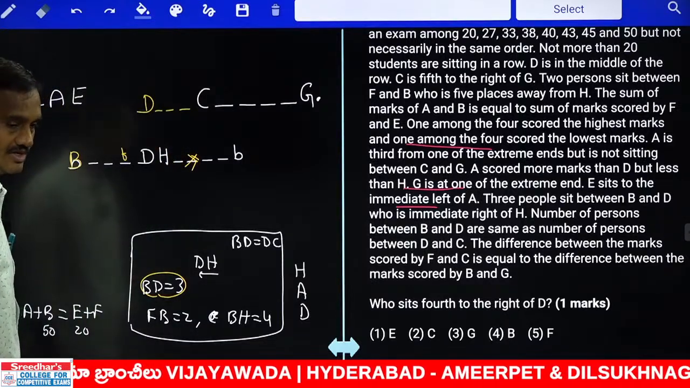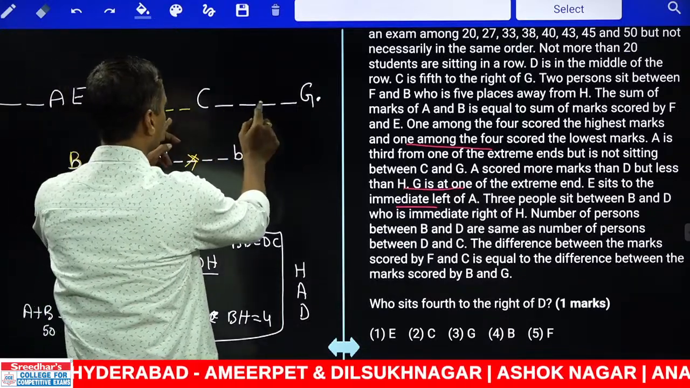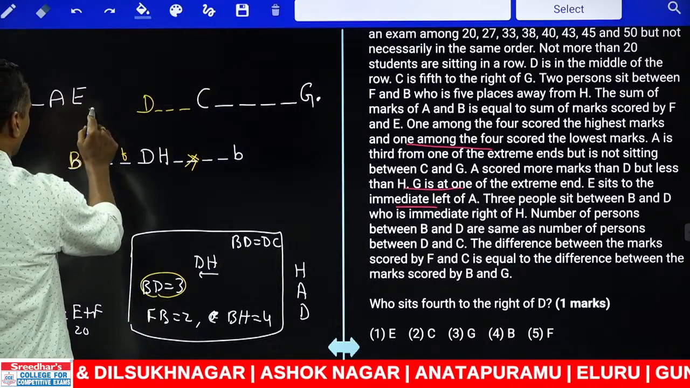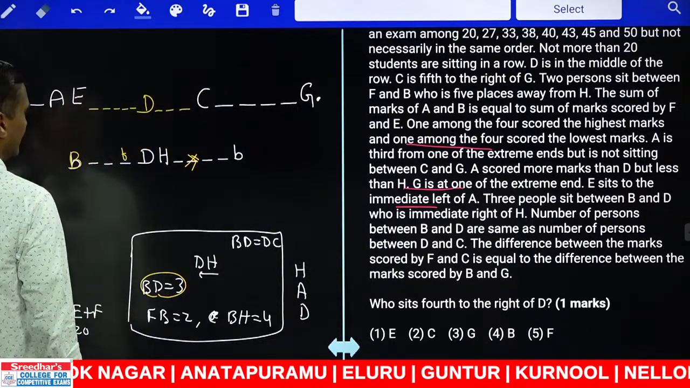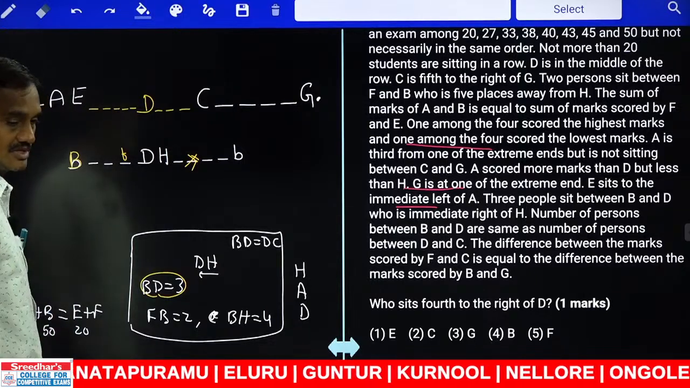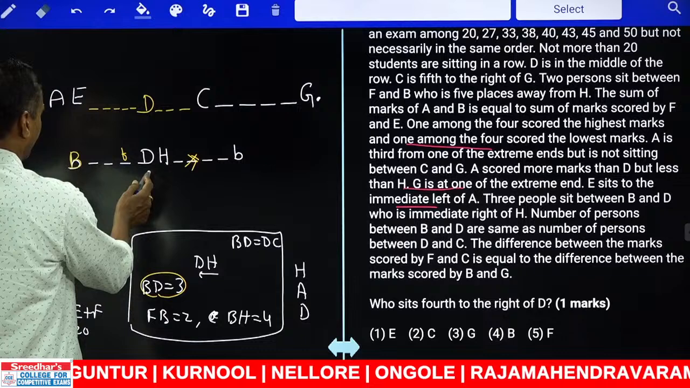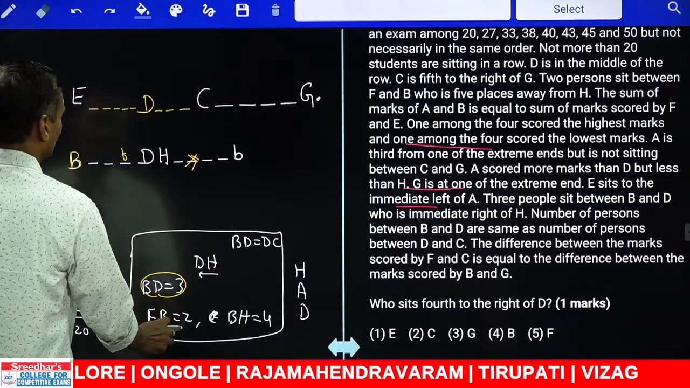Did it fit? If D is exactly at the center, as they said, 1, 2, 3, 4, 5, 6, 7, 8, 9 members. And here 9. 1, 2, 3, 4, 5, 6, 7, 8, 9. Did it fit? 9 persons. All together how many persons are there? 19 persons. Now between B and D, and between F and B, there are exactly 2 people.